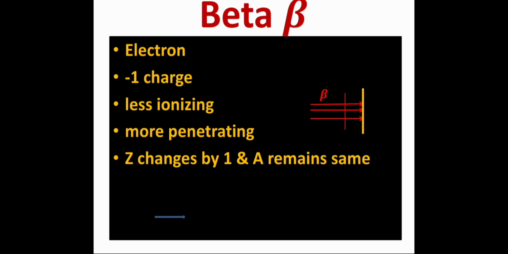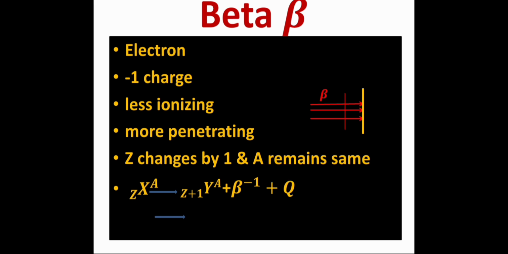So when a nucleus emits beta particle, its charge increases by 1 and its mass number remains same. Let us consider this equation in which an element X undergoes beta emission and it is changed into new element Y whose mass number A is same but its charge number has increased by 1. Beta particle is emitted plus some energy is also released.